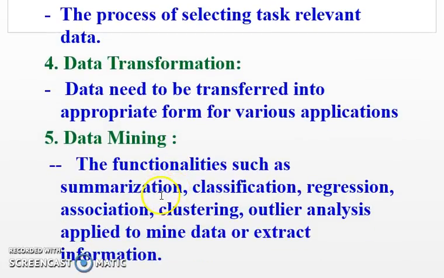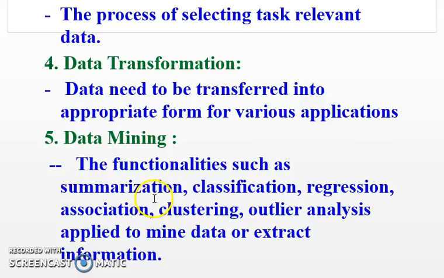Data mining. One of the most important steps in the KDD process is data mining, which is a very essential step. Actually, we mine information from a huge amount of databases by applying different functionalities such as summarization, characterization, data comparison techniques, classification methods, regression methods, association methods, clustering methods, and outlier analysis. All these are the different kinds of functionalities we can apply to mine the data or extract information.